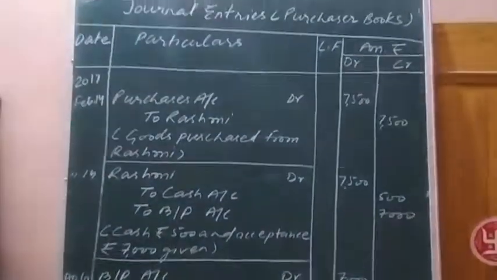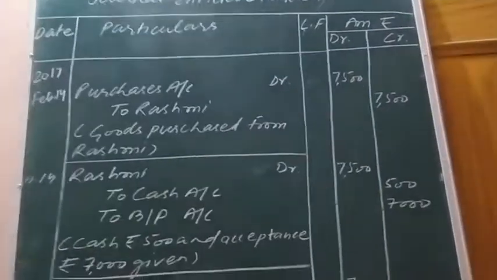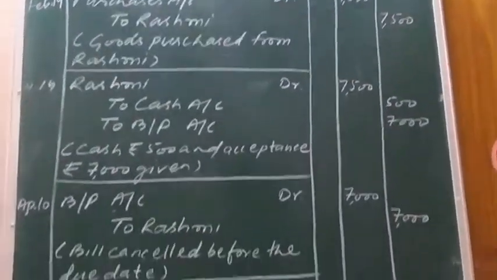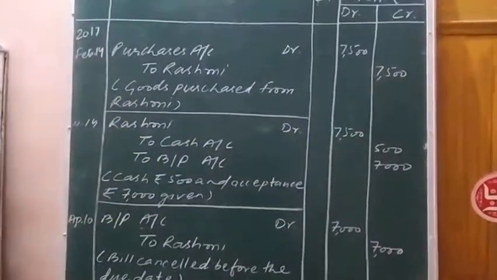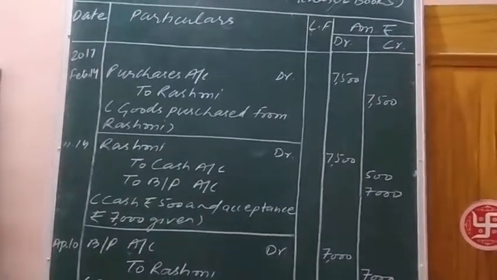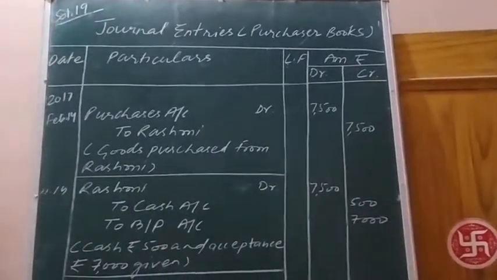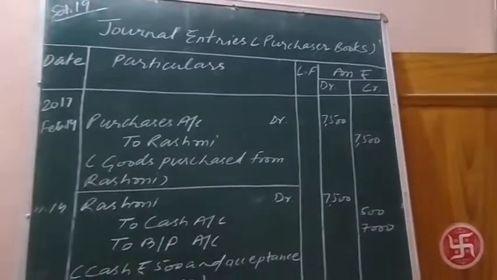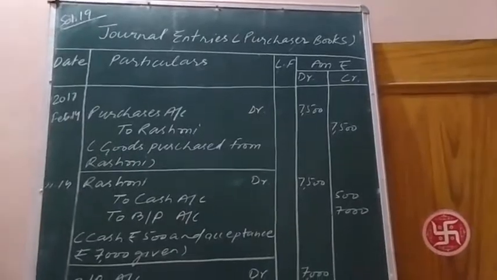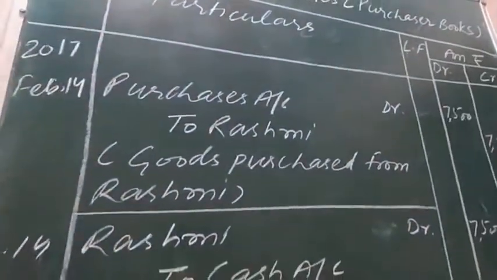So this is the solution of question number 19 of NCERT. Just try to solve the remaining questions. The questions which I have left related to accommodation of bill are now out of syllabus. You need not complete or do those questions.